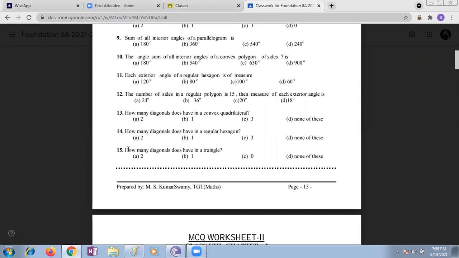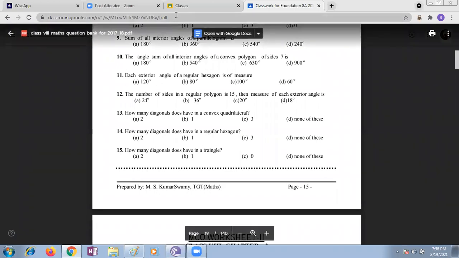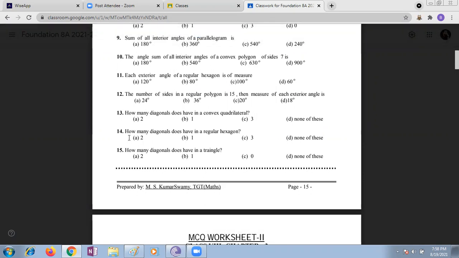You have to write all this on one paper, children. Diagonals: n into n minus 3 by 2. n into n minus 3 by 2. Don't forget, children. Next question, who will read? Harshita, 14th question. Harshita should answer the 14th question, please. Harshita, are you there? Ayush, please read the 14th question.